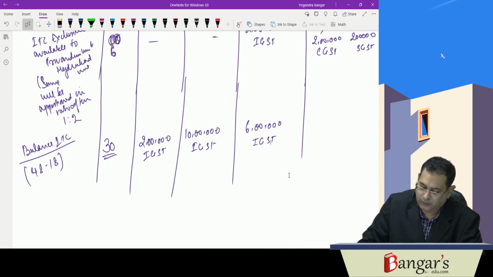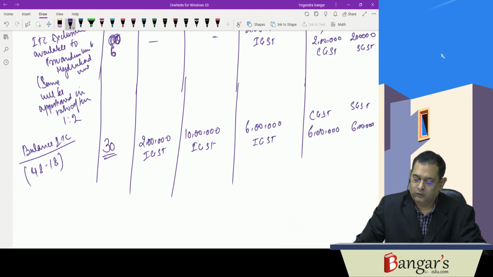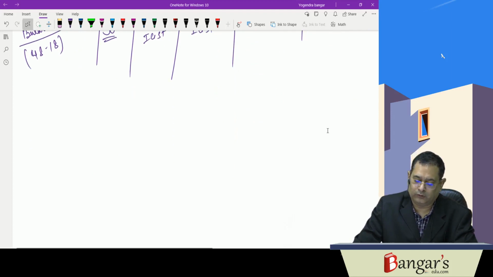That will be 12 lakhs. CGST 6 lakhs and SGST 6 lakhs. So the distribution is 2 plus, we are verifying it, 10 plus 6 plus 6 plus 6, 30. So this way the distribution has taken place.